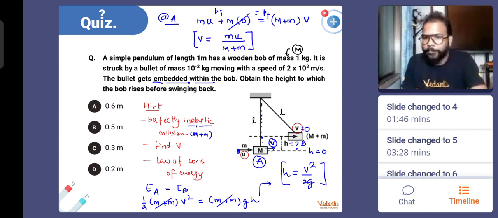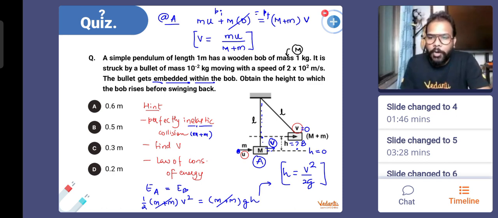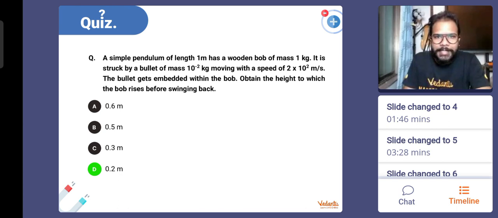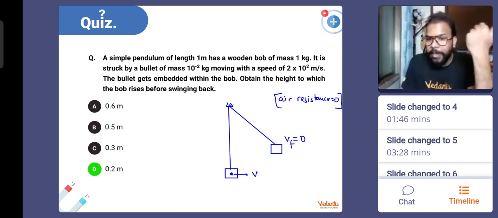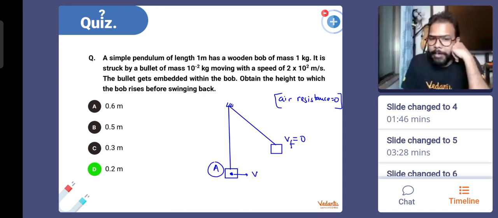Okay. Sir, how is mechanical energy conserved? Purushottam Kumar, how is mechanical energy conserved as in when a body is going to rise up. In this case, when the two start to rise up together. If I speak about this situation, say after collision is completed, once the collision is done, that is when they will start to rise up. There is a bullet inside. They start to rise up with a velocity v, and finally their velocity becomes 0. In this situation, we are assuming that air force or air resistance is 0. So there is no non-conservative force present. And when there is no non-conservative force present, can I say that the mechanical energy of the system must remain conserved? Right?